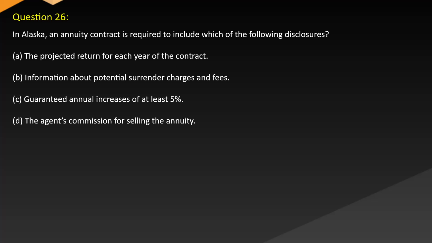A. The projected return for each year of the contract. B. Information about potential surrender charges and fees. C. Guaranteed annual increases of at least 5%. D. The agent's commission for selling the annuity.